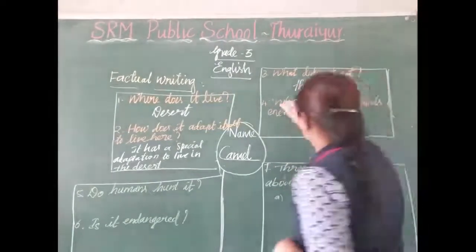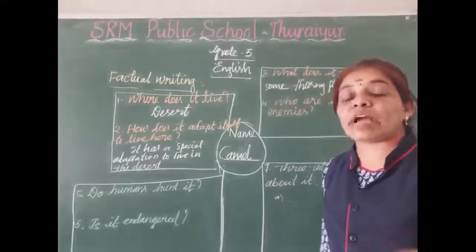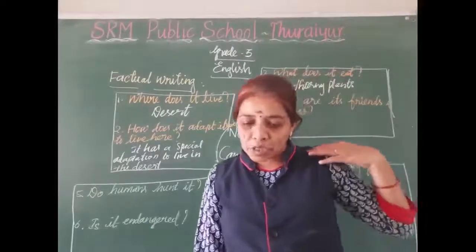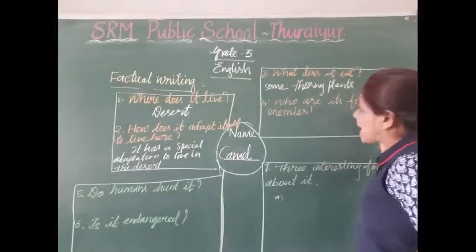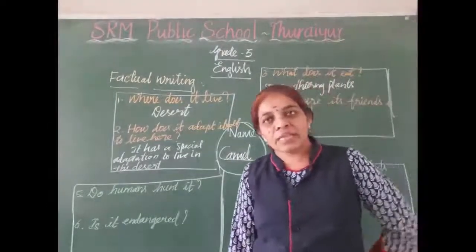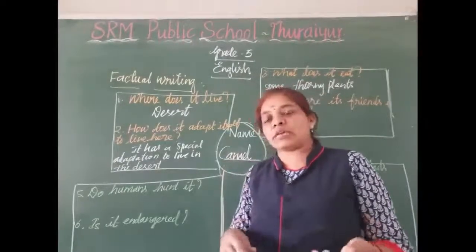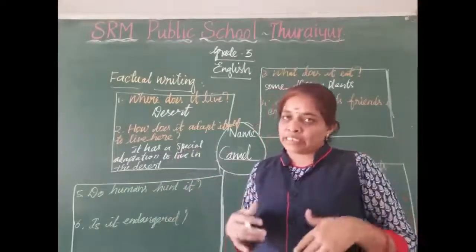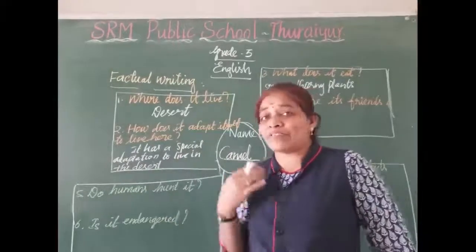Some thorny plants which we can find in the desert, that the camel eats. Okay. Who are its friends and enemies? Who are its friends? Camels are its friends. Camel and another camel are friends. And sometimes man is also a camel's friend.